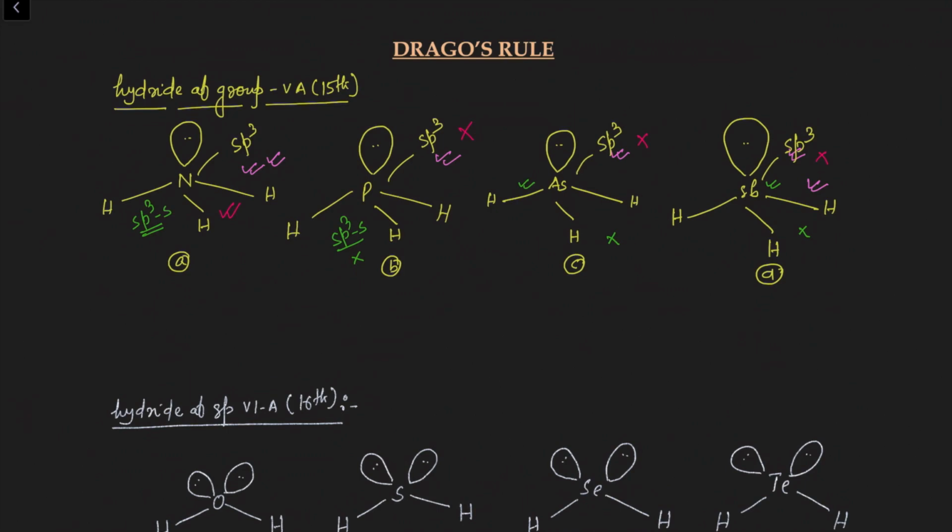Now the third question: which one is more basic, ammonia or SbH3? Based on your general assumption, you will say that SbH3 is more basic and NH3 is least basic. So you will arrange the order of basic strength as NH3 is less basic than PH3, less basic than AsH3, and then SbH3. But this order is not correct.